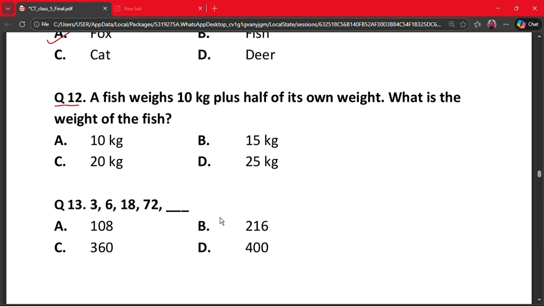Question number 12. A fish weighs 10 kg plus half of its own weight. What is the weight of the fish? A, 10 kg; B, 15 kg; C, 20 kg; and D, 25 kg. So let the weight be x, and x equals 10 plus x by 2. So x by 2 equals 10, which gives us x equals 10 into 2, which is 20. So the correct answer is option C, that is 20 kg.